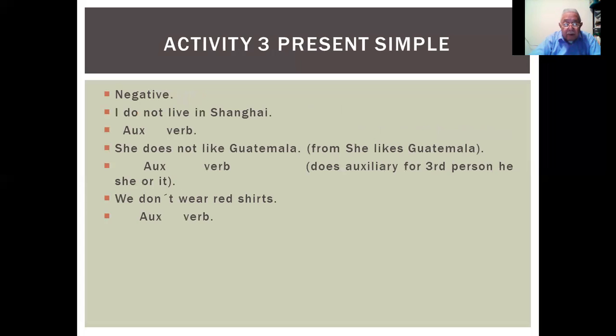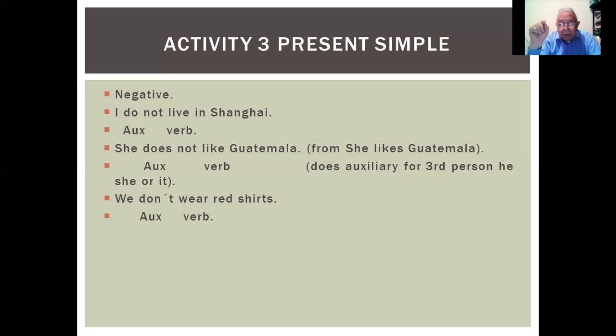Very good. We are going to go now to the verbs in simple present, but we are going to talk about the negative tense. In the negative, it's very easy because we use an auxiliary, not a verb in this case. En este caso, no es un verbo, sino que es un símbolo, el verbo do, ¿verdad?